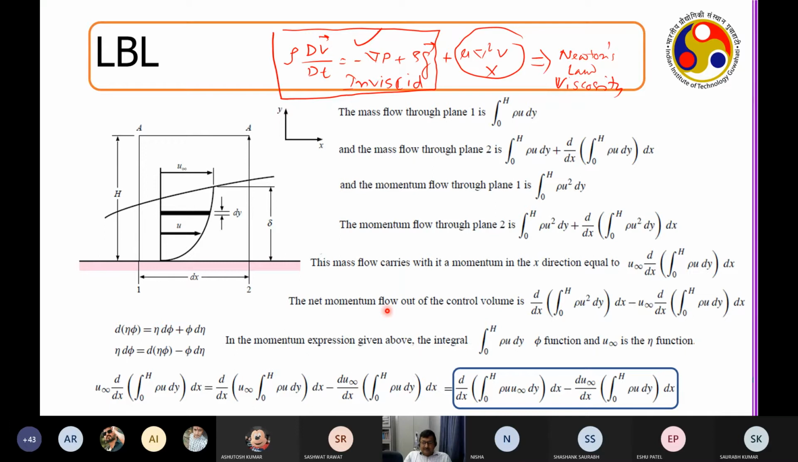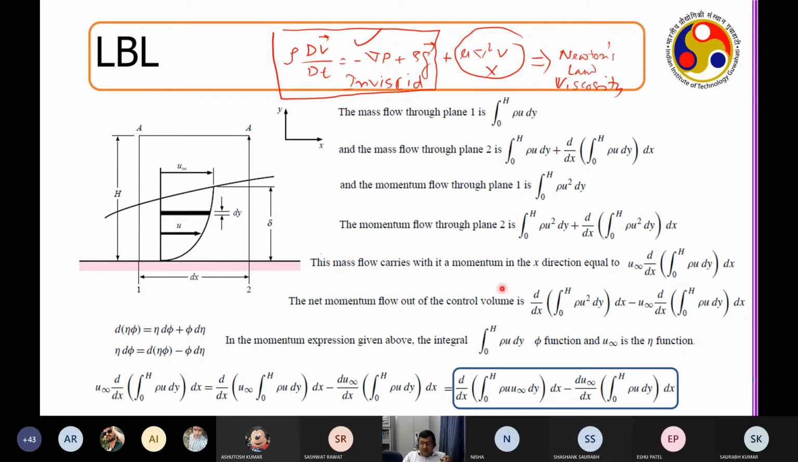So the net momentum flow out. Now, why am I calculating the net momentum? What am I assuming? That there should be a u infinity flow. There is no plate. What is going to happen? That is one situation. And the second situation is, since there is a boundary layer, there is a loss of momentum associated with the friction, and that is the reason why there is a net momentum.